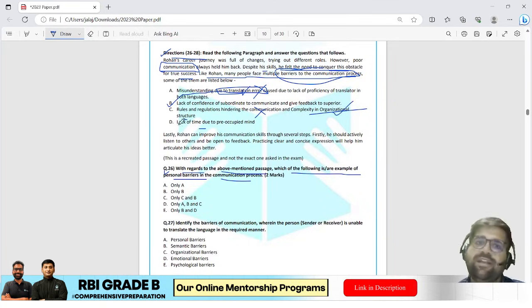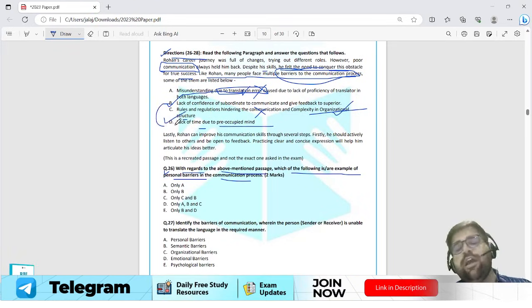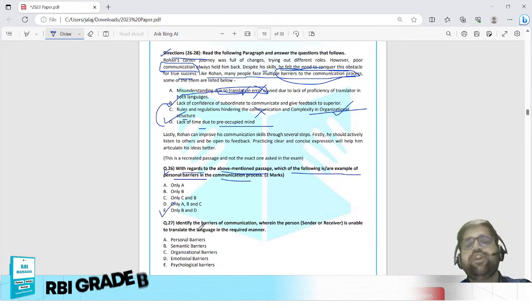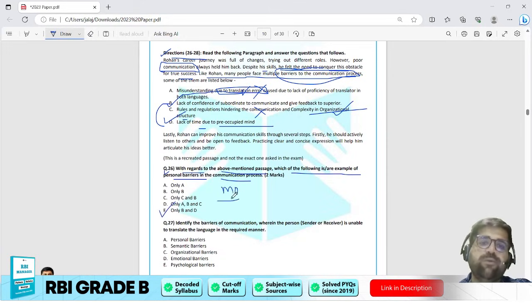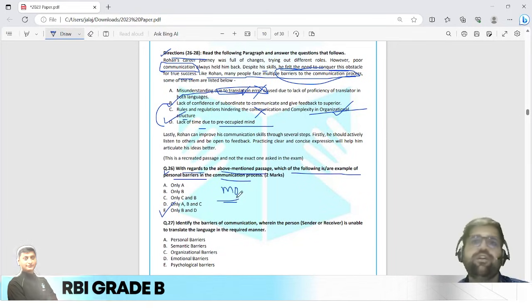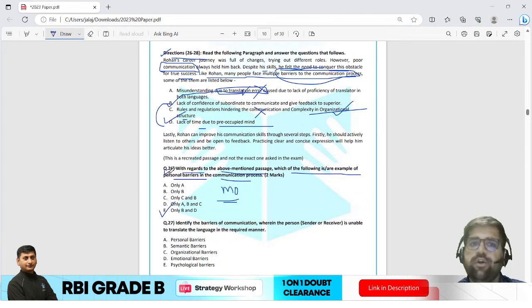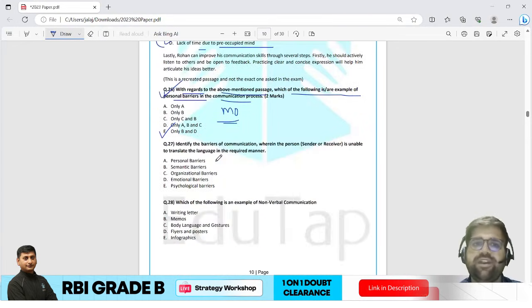Lack of time due to preoccupied mind. This is an example of your, I would say, personal barrier. So both B and D, the correct answer should be option E over here, and that is why I would rate this question as moderate, because you have to do certain logical deductions before coming to the correct answer. Okay, so question number 26 is moderate, but I hope you understand the logic which I am using to answer this question.